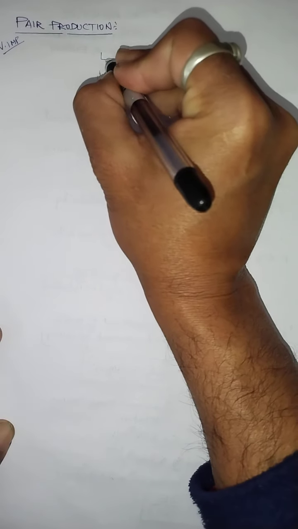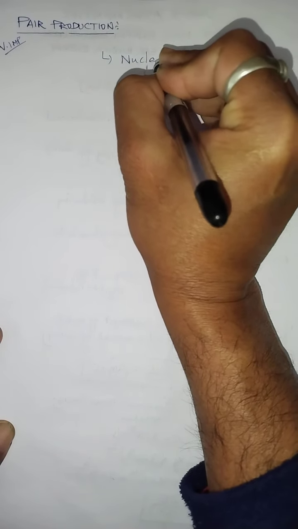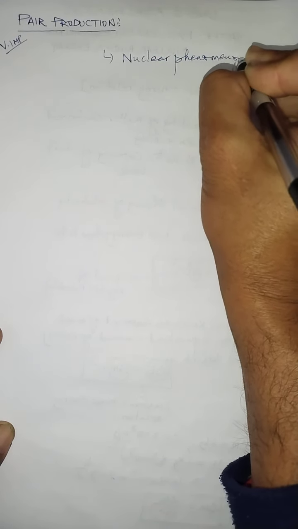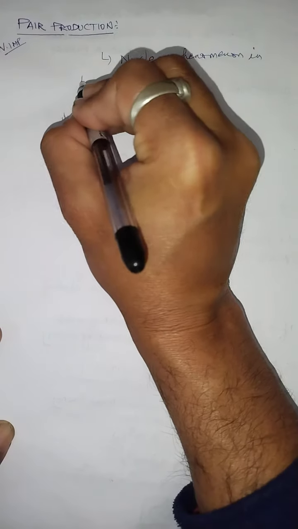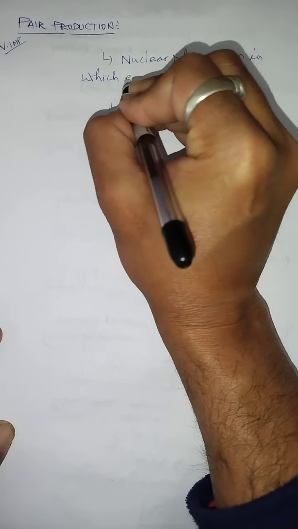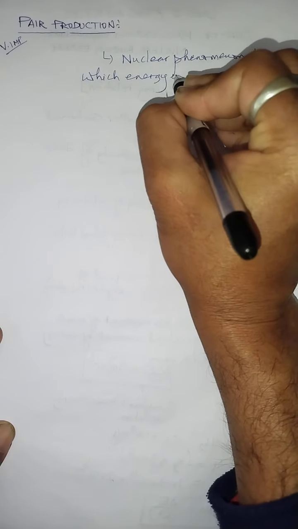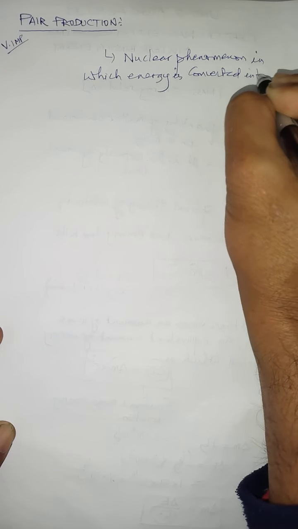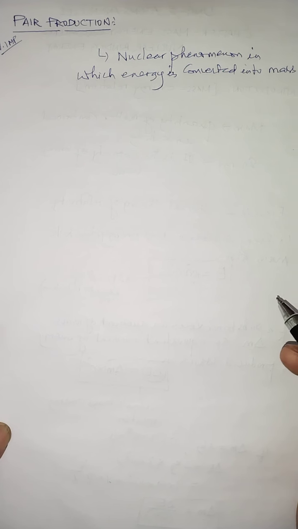Pair production is a nuclear phenomenon in which energy is converted into mass. As I said in the last video also, energy and mass in the universe are interrelated to each other. In the universe, energy can be converted into mass, and mass can also be converted into energy. But a phenomenon which converts energy into mass on the nuclear level is called pair production.